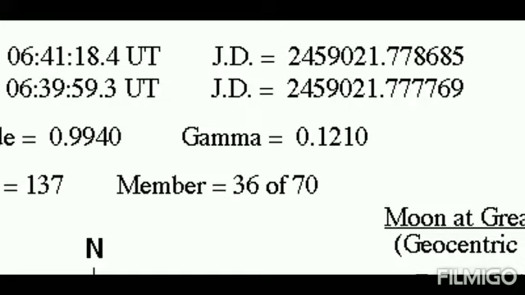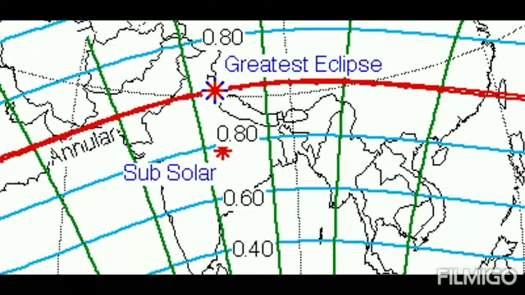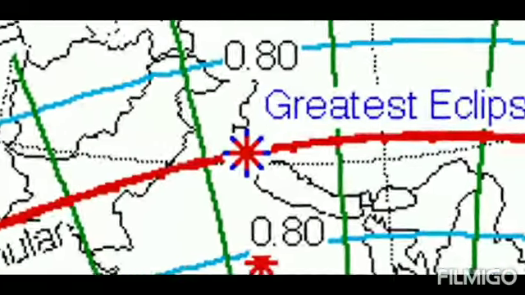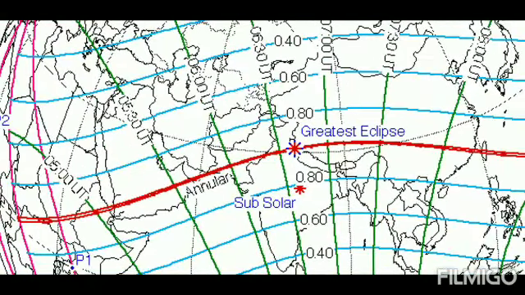But it is not 0, it is more than 0, which means that the shadow or the umbra of the Moon is not falling at the equator, it's falling somewhere north or south of the equator. So we can see on the map, the greatest eclipse is somewhere in Uttarakhand in India.